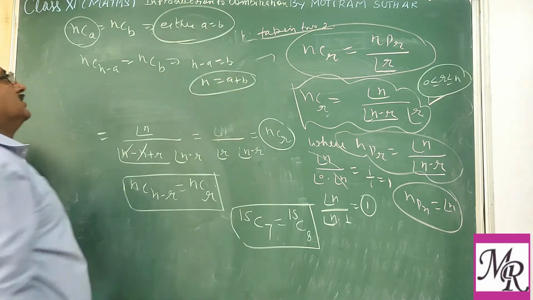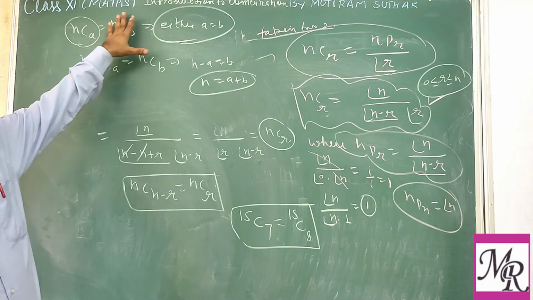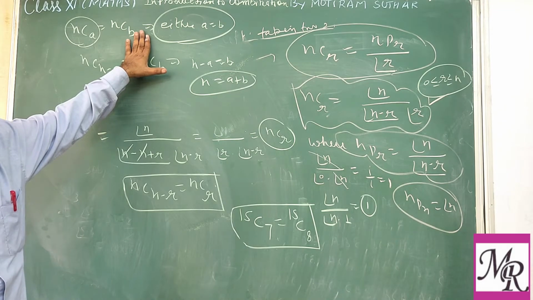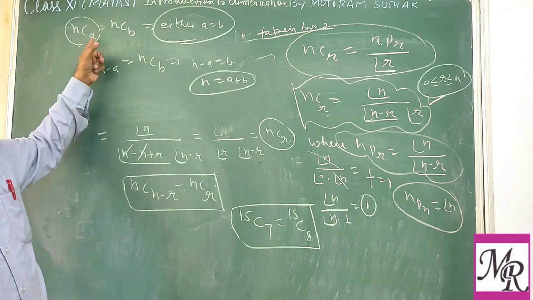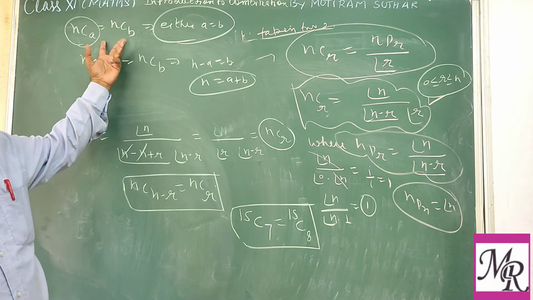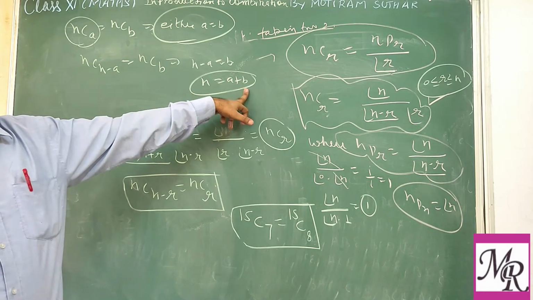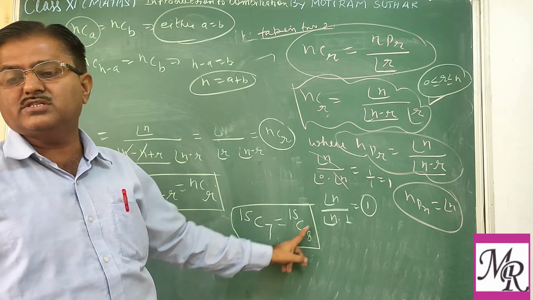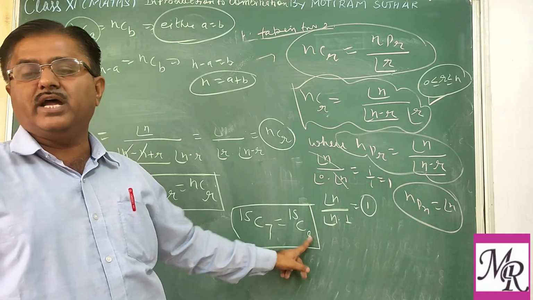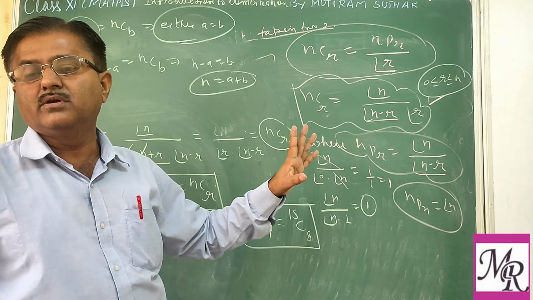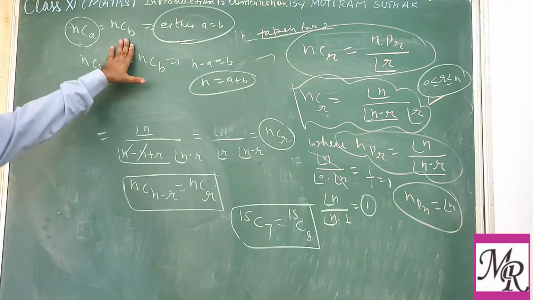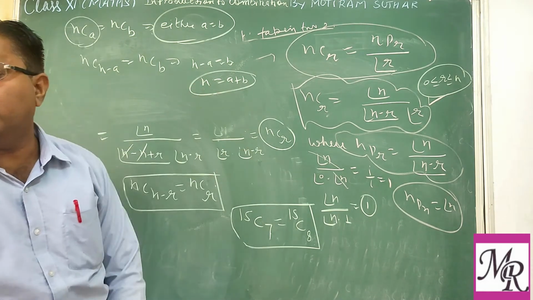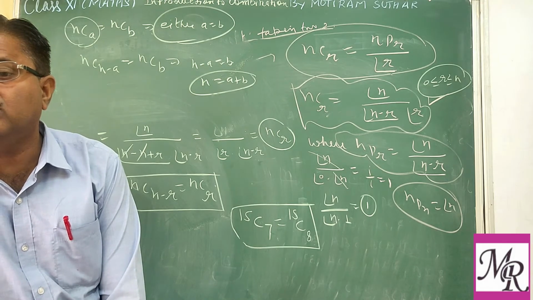So there are two possibilities. When the total number of objects is the same and the combinations are also equal, but we are selecting different objects, then either a equal to b, you should select the same, or if you are not selecting the same, it means the total n should be equal to the sum of the selections, like 7 plus 8, which is 15. So if nCa equal to nCb, then either a equal to b or n equal to a plus b.